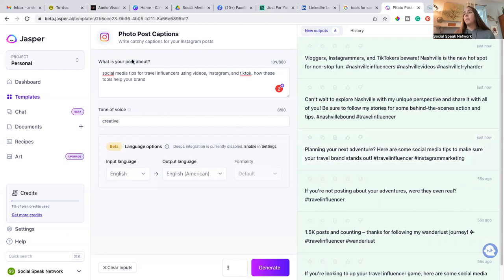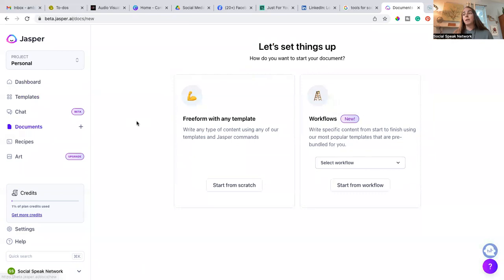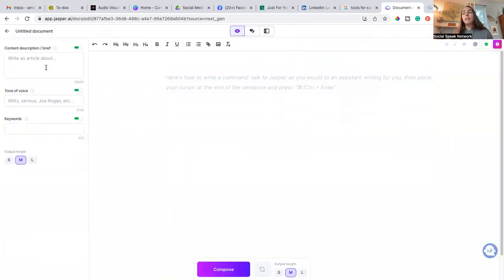The other thing I love about this, if you go back to your templates and we go to documents, you can create workflows. I like to just start from scratch. And on here, again, you feel out what you want this to be about. And this is what I like to use to write longer copy. Now, the one thing that I love about Jasper is there's no copyright infringements, there's no plagiarism. Everything that this writes is unique for you.